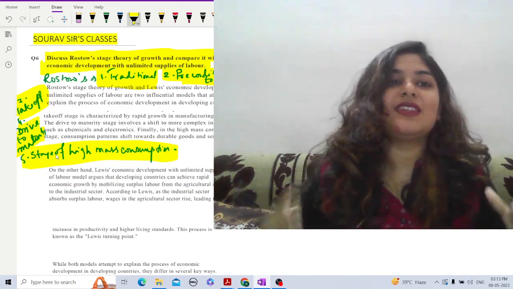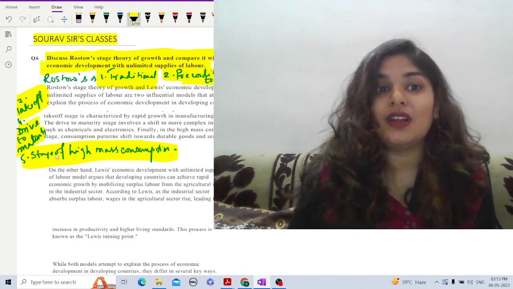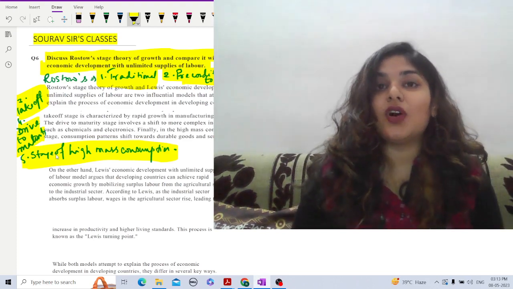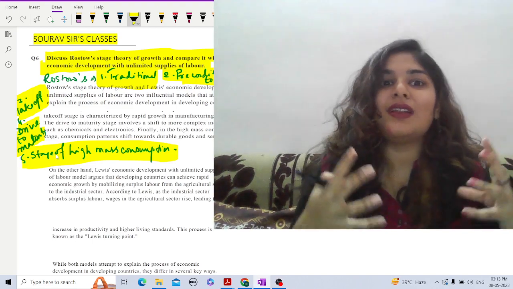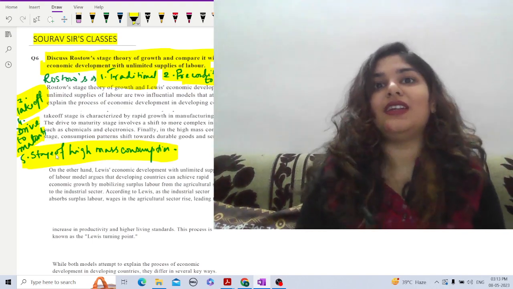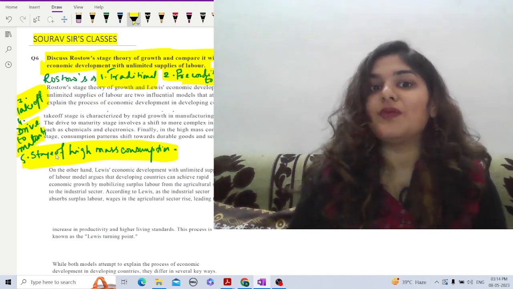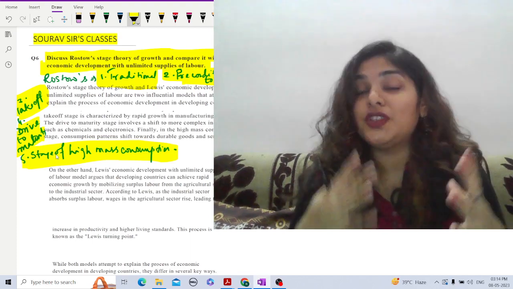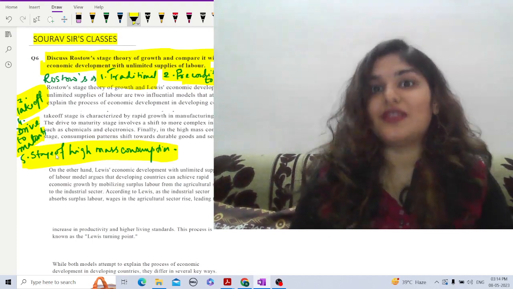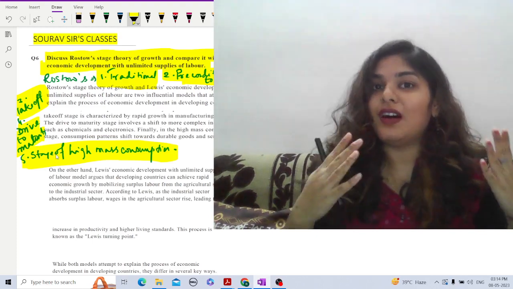The takeoff stage is characterized by rapid growth in manufacturing and trade. The drive to maturity stage involves a shift to more complex industries such as chemicals and electronics. Finally, in the high mass consumption stage, consumption patterns shift from durable goods to more durable goods and services.